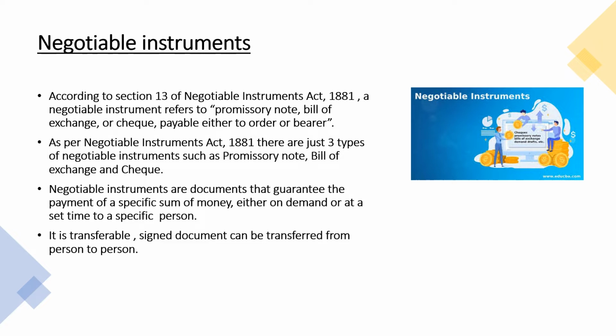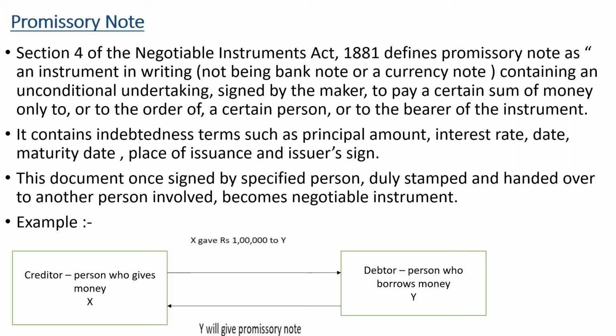And this Negotiable Instrument Act was enacted on 9th December 1881 and it came into force on 1st March 1882, and this Negotiable Instrument Act is applicable to all of India including Jammu and Kashmir. Next, we have promissory note.